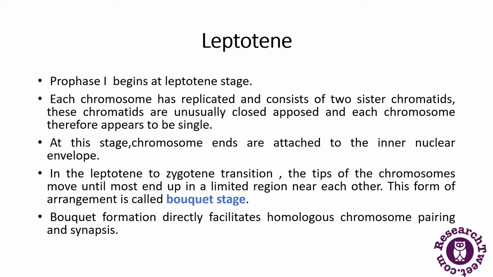Prophase begins at the leptotene stage. Each chromosome has replicated and consists of 2 sister chromatids, and these chromatids are usually closely opposed, so each chromosome appears to be single. At this stage, chromosome ends are attached to the inner nuclear envelope.